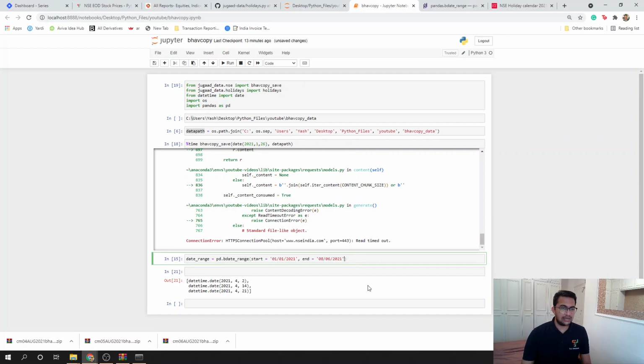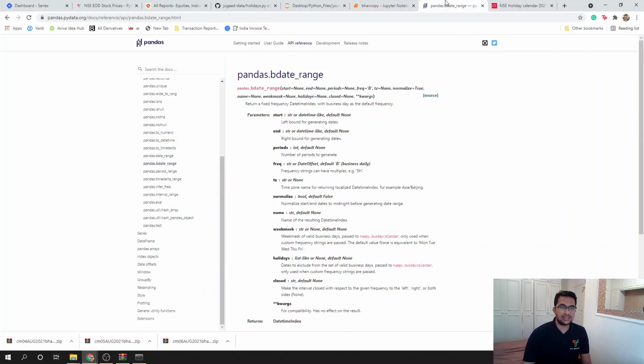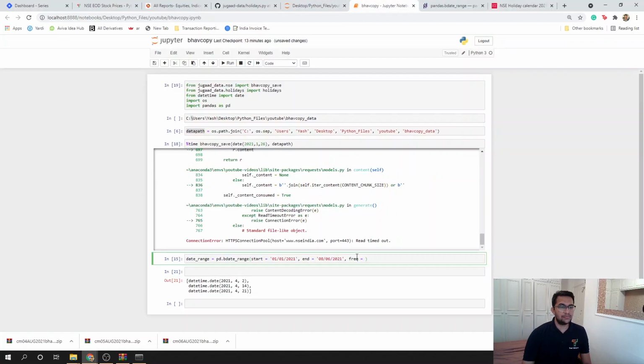So if I want to generate a date range which actually incorporates these holidays, how do I do that? So basically I do frequency. Now the default frequency, as you can see on the pandas documentation, is B, which is business day. I want to create a custom frequency because I want to exclude these trading holidays. And the next argument which I'm going to use is holidays.